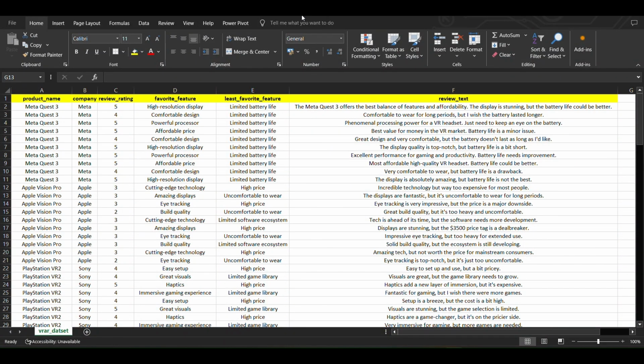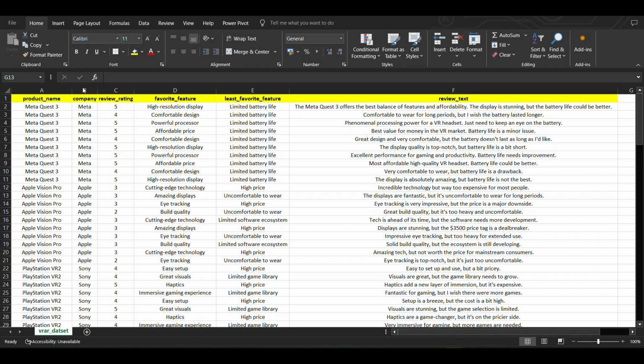So today we will be doing a sentiment analysis on the ratings and the reviews of VR and AR headsets. First of all, this is not a real dataset. I repeat, this is not a real dataset. This is a synthetic dataset and it was created by Leo Walker.